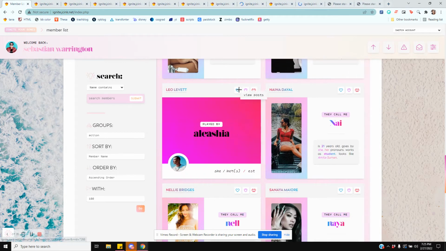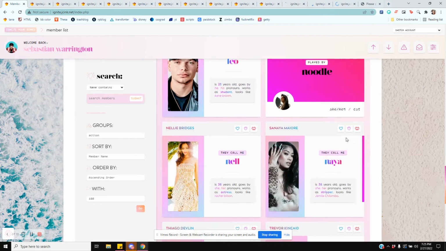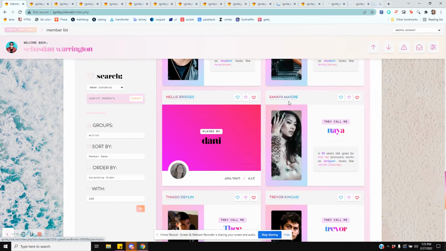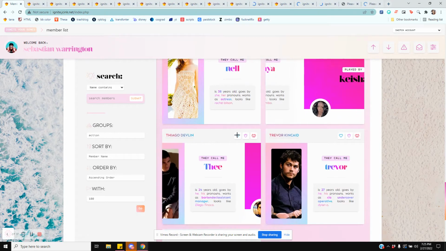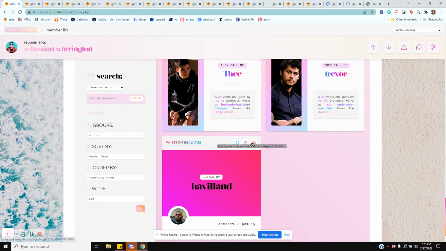Anyway, almost done. But you see how quick this is? You see my other tabs, how they're all loading? And you just let it load in the background. It'll take its sweet time sometimes, depending on your computer or whatever.